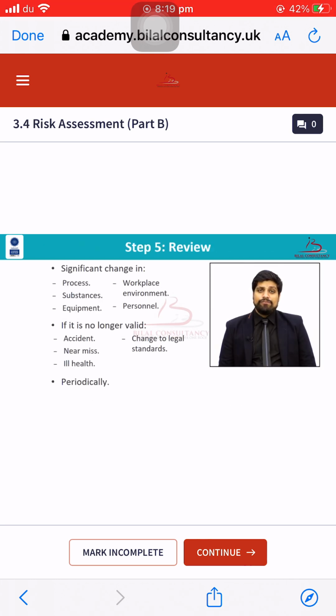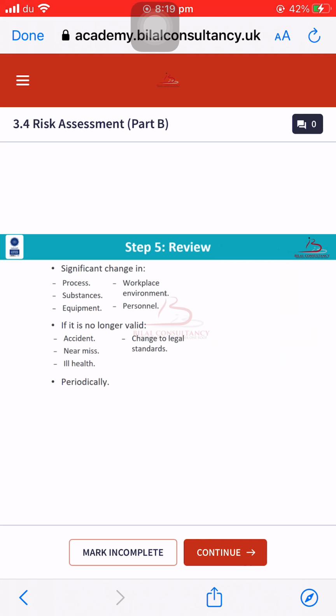Why do we need to review the risk assessment and how can we review it? Let's discuss it. So we need to review the risk assessment if there are significant changes in our processes, substances, equipment, or in the workplace or environment, or there are significant changes in our personnel. For example, if their job or job scope changes, the risk assessment is no longer valid. Also if any kind of accident or incident happened at your workplace,